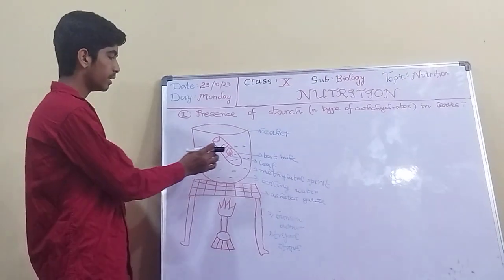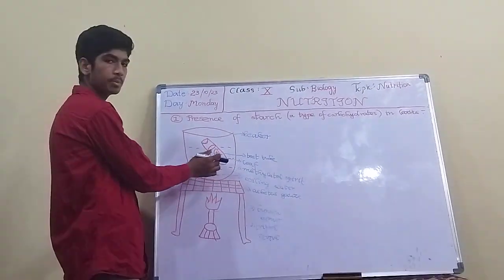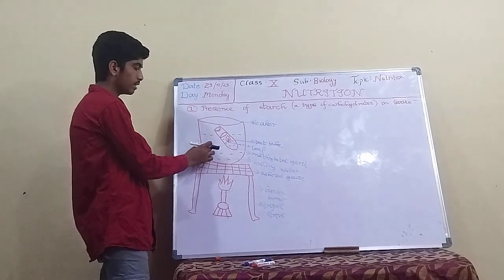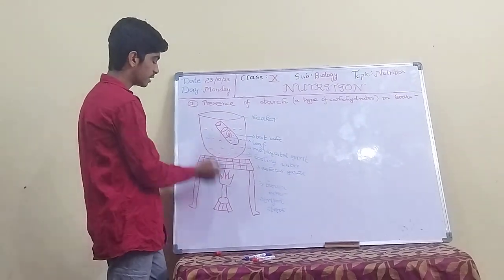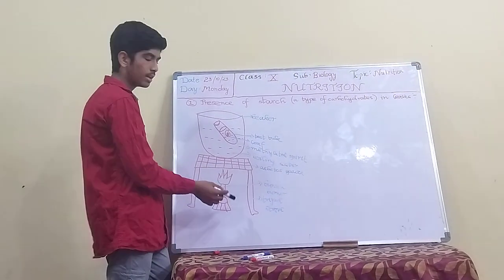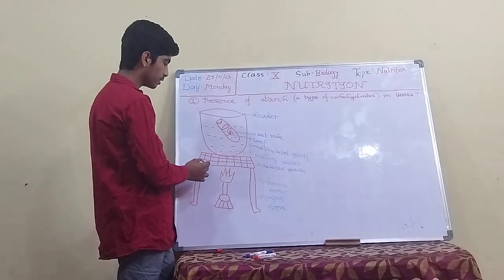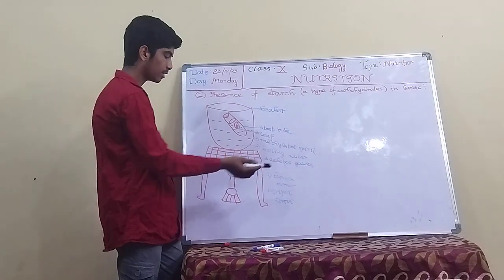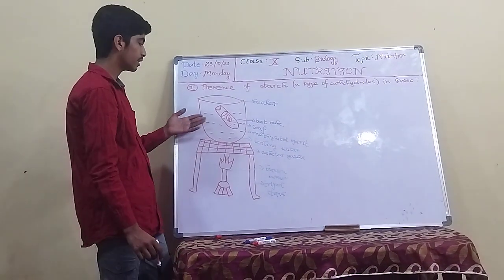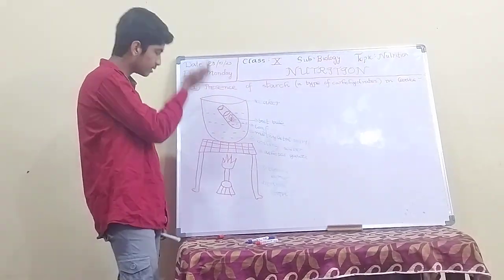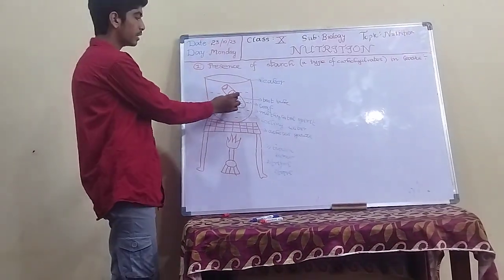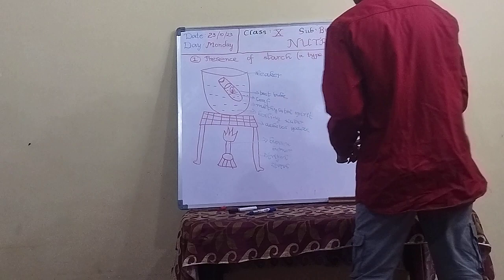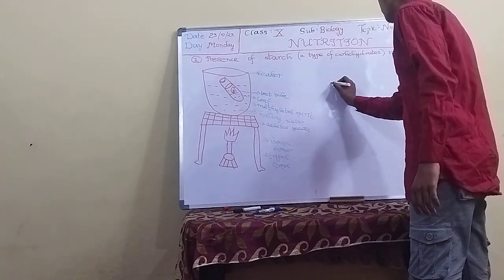First, we have to take a leaf with methylated spirit in a test tube. After that, we have to keep the test tube in a beaker containing water. We have to put this setup on a tripod stand and give support to the beaker. So we put an asbestos gauze with a Bunsen burner, so the water can boil. After a few hours, we have to take the leaf out carefully, using a brush.